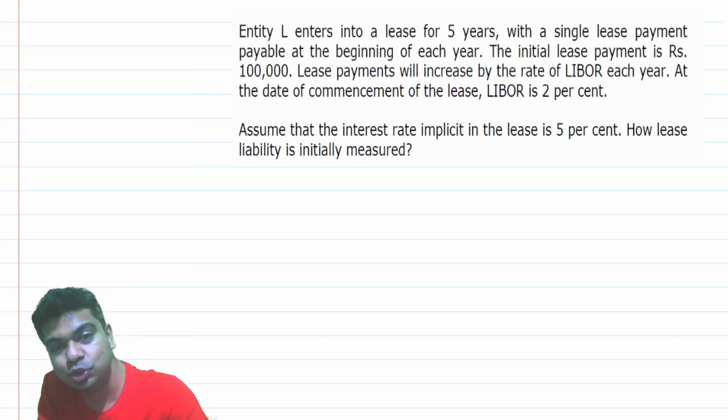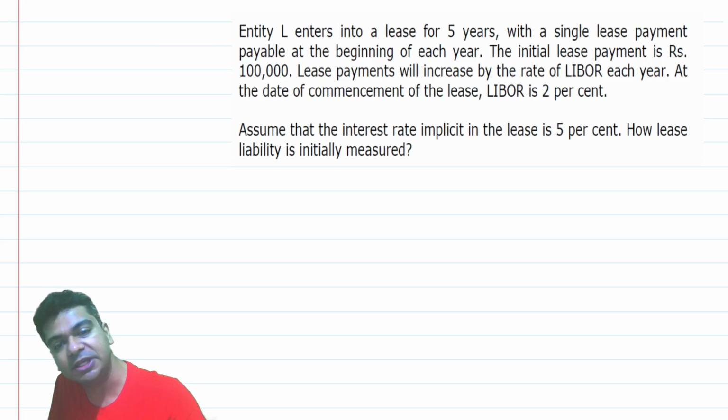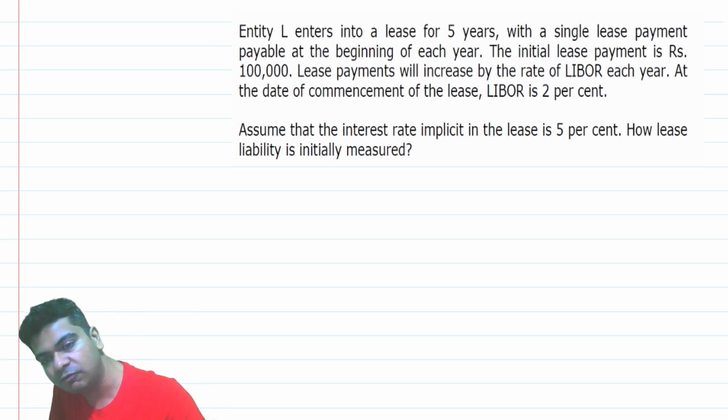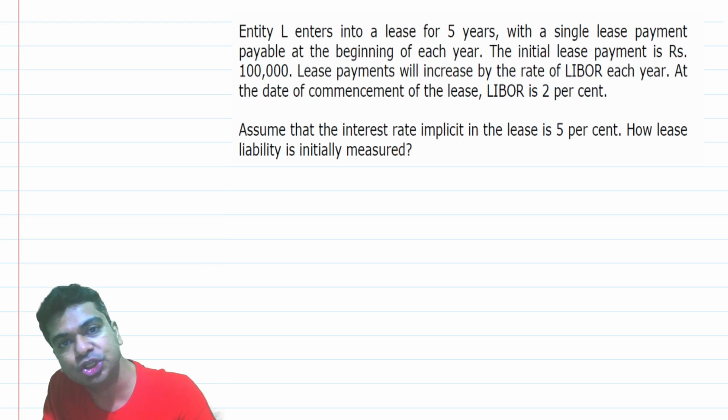Entity L enters into a lease for 5 years with a single lease payment payable at the beginning of each year. The initial lease payment is rupees 1 lakh. Lease payments will increase by the rate of LIBOR each year. At the date of commencement of the lease, LIBOR is 2%. Assume that the interest rate implicit in the lease is 5%. How is the lease liability initially measured?